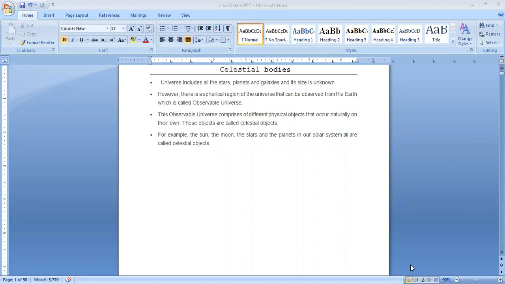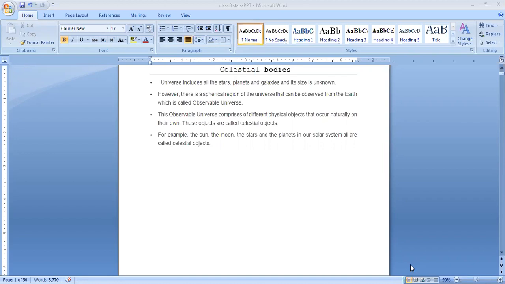What are celestial bodies? If you're talking about celestial bodies, first you should know what is universe. Universe includes all the stars, planets, galaxies, and its size is unknown. However, there is a spherical region of the universe that can be observed from the Earth, which is called observable universe. This observable universe comprises different physical objects that occur naturally on their own. These objects are called celestial bodies.